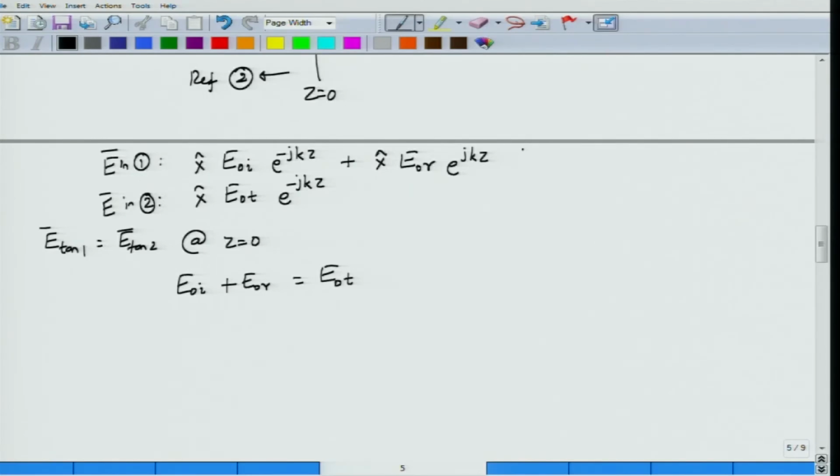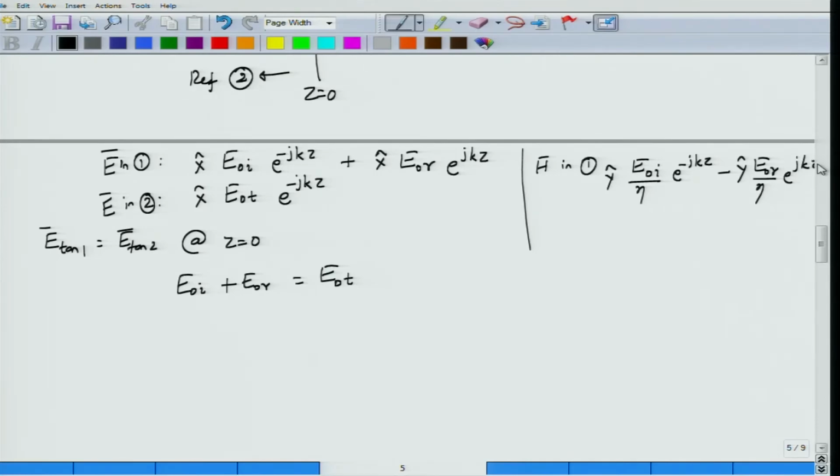I can actually use magnetic fields, right? What is the magnetic field in region 1? The wave is directed along the x direction, so I can write this as E_0I by eta. This time it is along the y direction, e to the power minus jkz, and then for the magnetic field, since we know that it has to propagate along the minus z direction, let us reverse the direction of the magnetic field. So this becomes minus y hat E_0R by eta e to the power jkz, right?